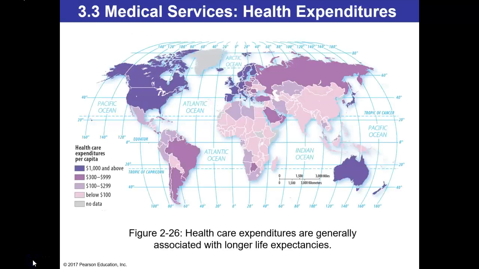First, let's take a look at how much healthcare costs per person or per capita in different countries. As you'll see, the most money that's spent per capita is in your more developed countries. The least spent per capita is going to be in your more developing countries. It is also fair to say that we see a correlation between healthcare accessibility and longer life expectancies. On a side note, healthcare exceeds $1,000 per capita in Europe, but $5,000 per capita in the United States.